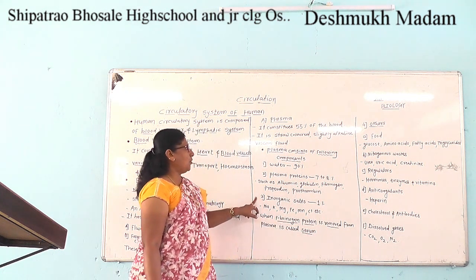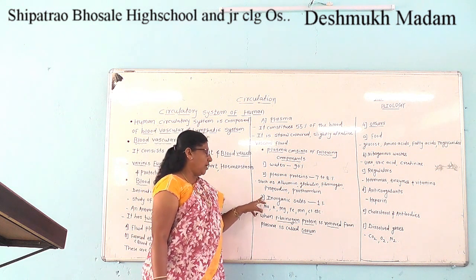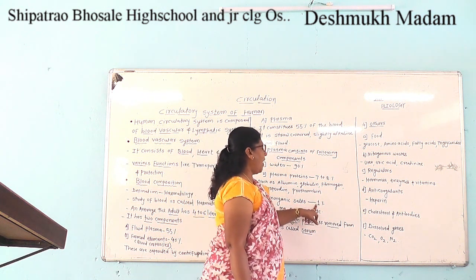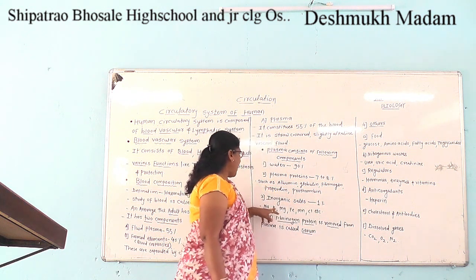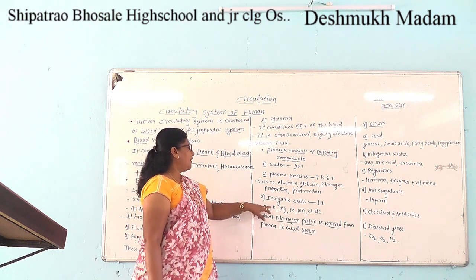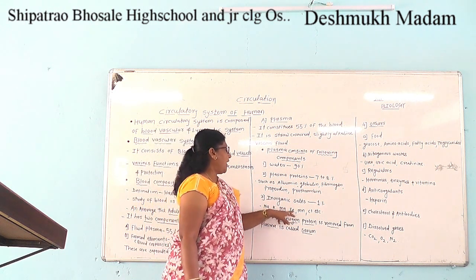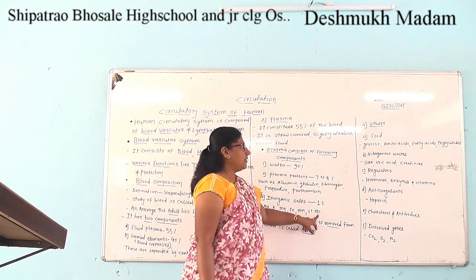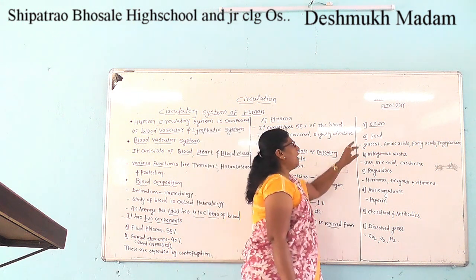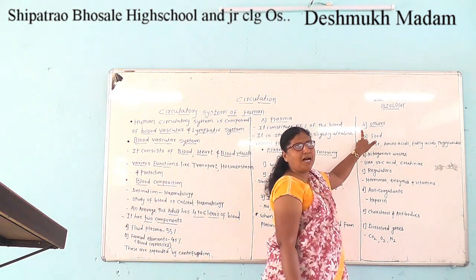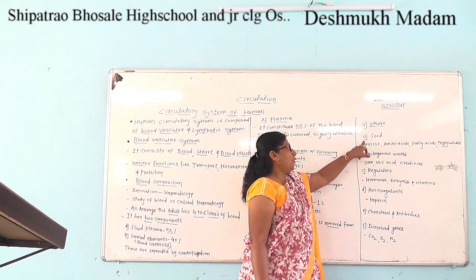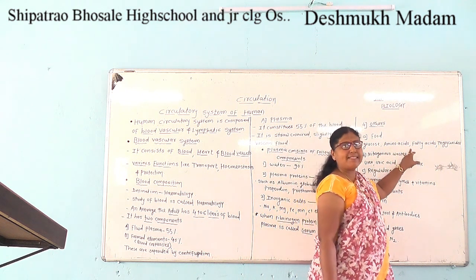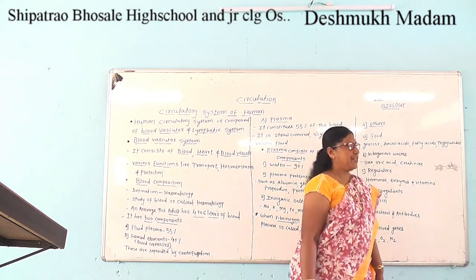The third component of plasma is the inorganic salts, which constitute about 1%, such as Na, K+, Mg, Fe, Mn, chloride, etc. Other components present in plasma are food materials such as glucose, amino acids, fatty acids and triglycerides.